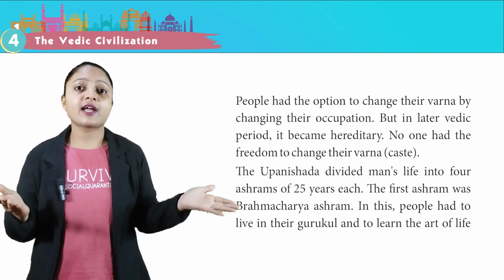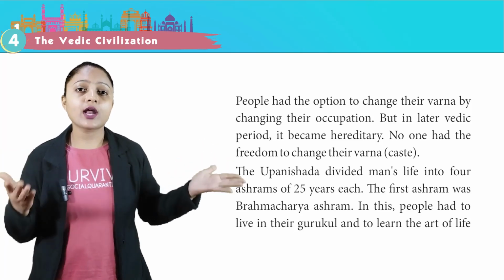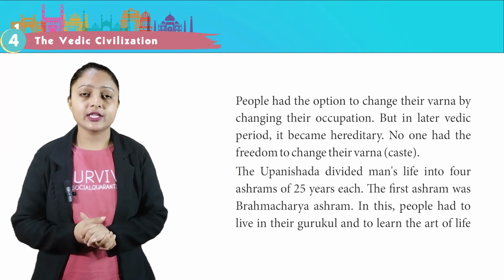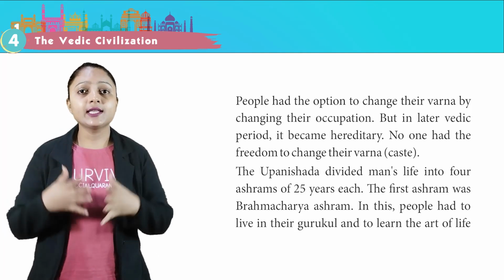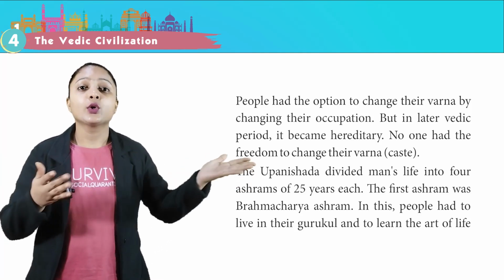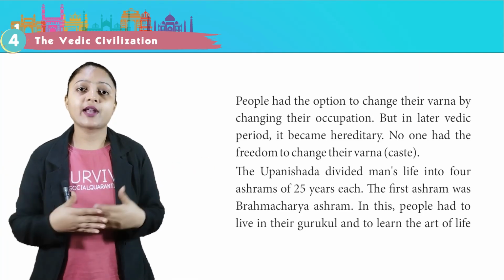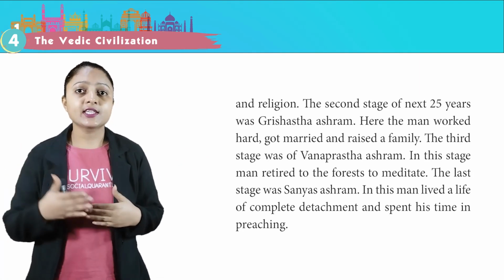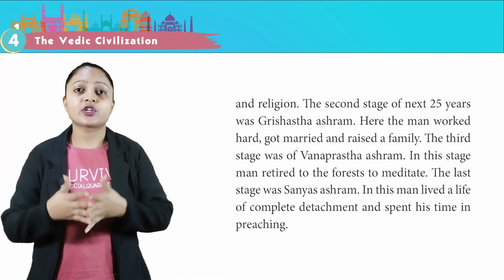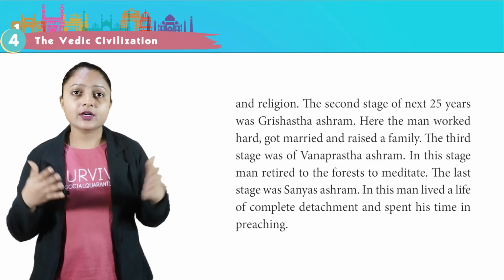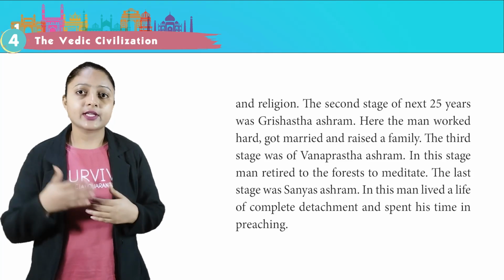The Upanishads divided man's life into 4 ashram of 25 years each. The first ashram was Brahmacharya ashram. In this, people had to live in their Gurukul and to learn the art of life and religion. The second stage of next 25 years was Grihastha ashram. Here, the men worked hard, got married and raised a family.